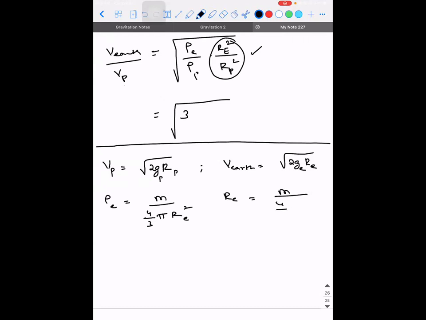It will be mass divided by 4 by 3 pi into rho. This is RE square.